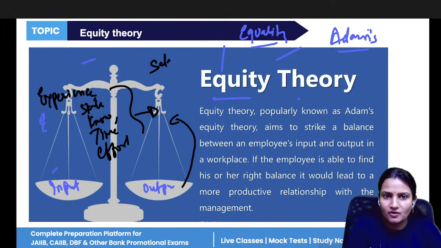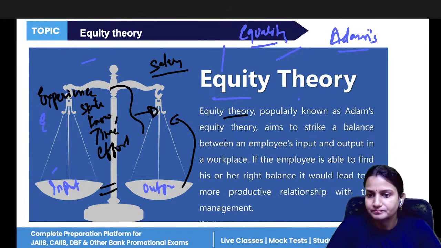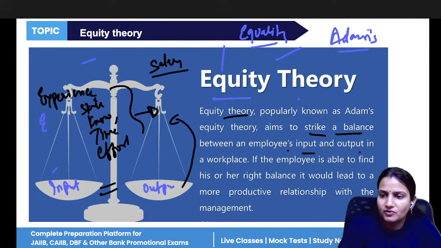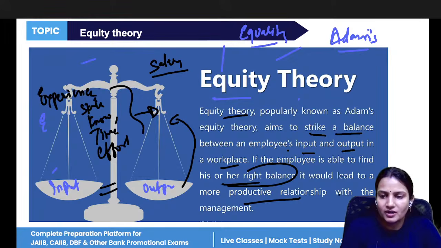The salary, the compensation, the recognition, the respect. If they both are equal, if there's a balance, then only it is good for both of them. Equity theory given by Adams says that there should be a balance between employees' input and output in the workplace. So there should be the right balance, and if there is the right balance, then it would lead to a productive result.